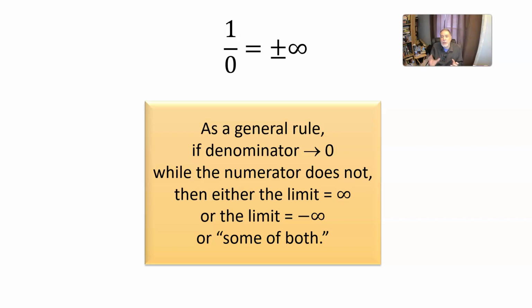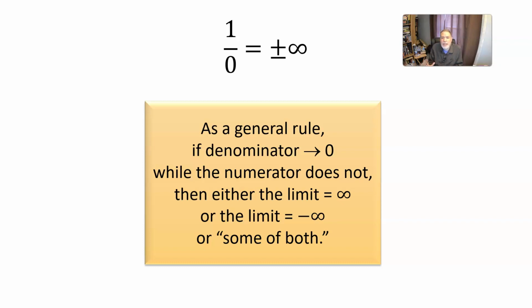But now I'm just being a little bit more specific. I'm saying you can say either the limit is infinity, or the limit is negative infinity, or some of both. Like in that last example where it's positive infinity on one side and negative infinity on the other side.